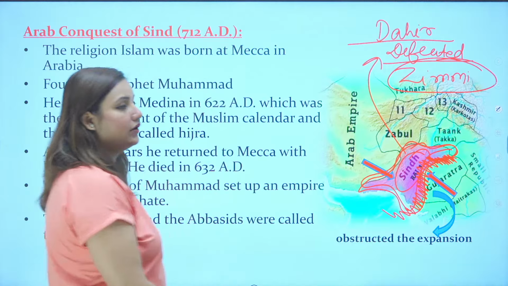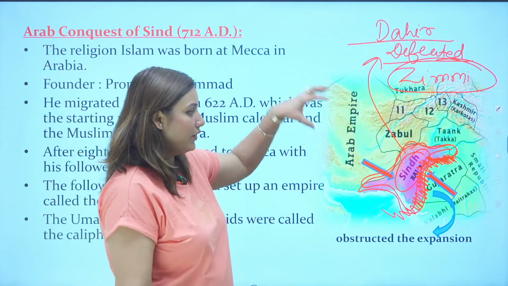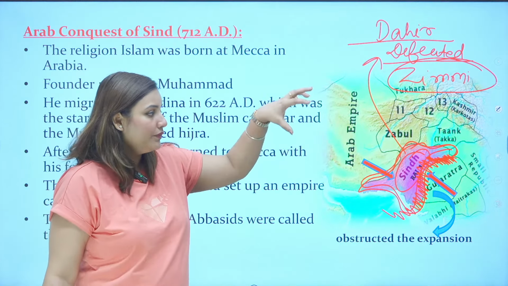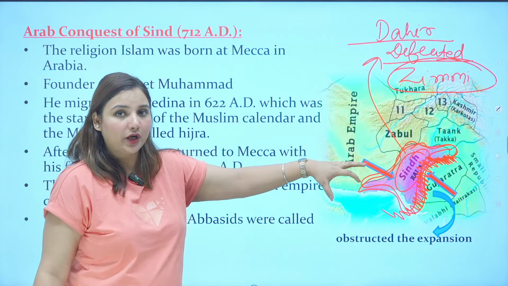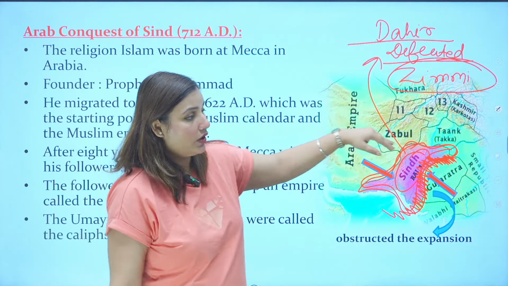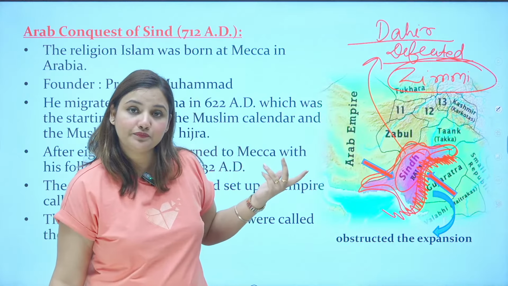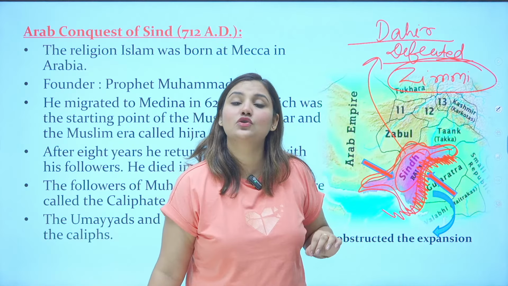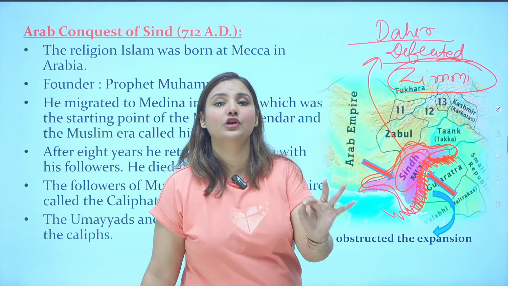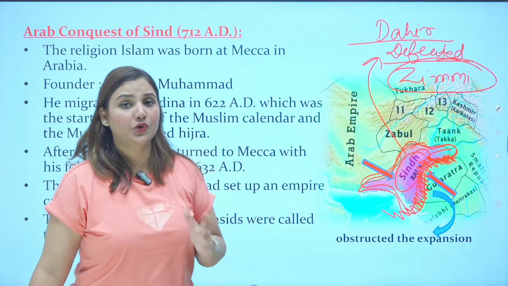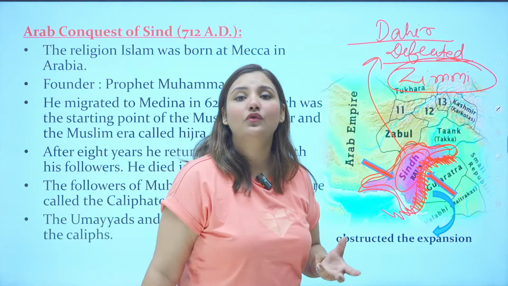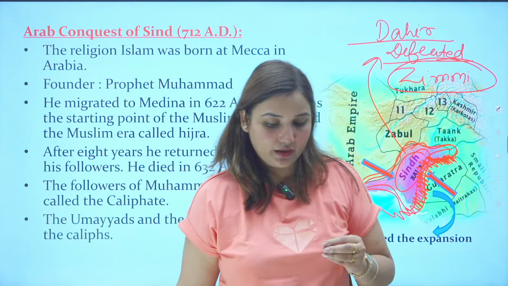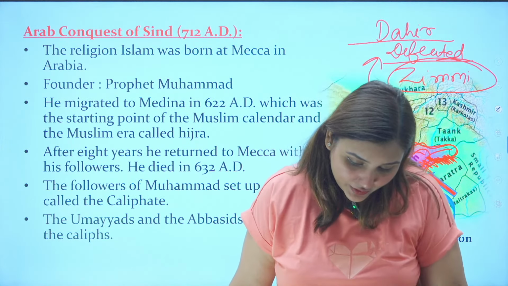They are sitting on the gate of India, the very opening point of India, but still they could not get inside. Why? They could not get inside due to the presence of the powerful Gurjar Pratihara kingdom. Are you getting my point? Yes.